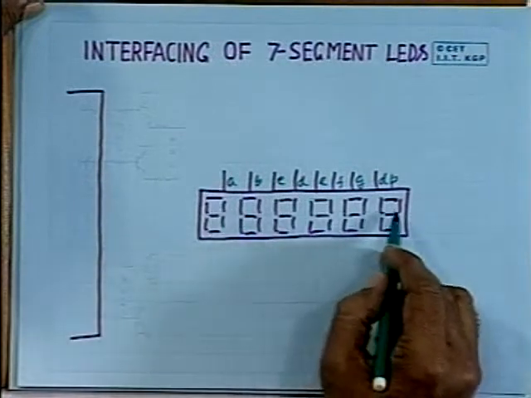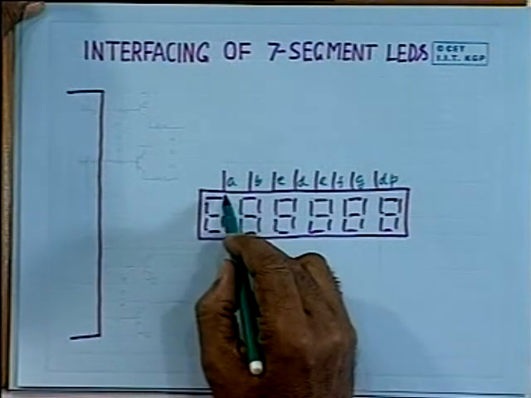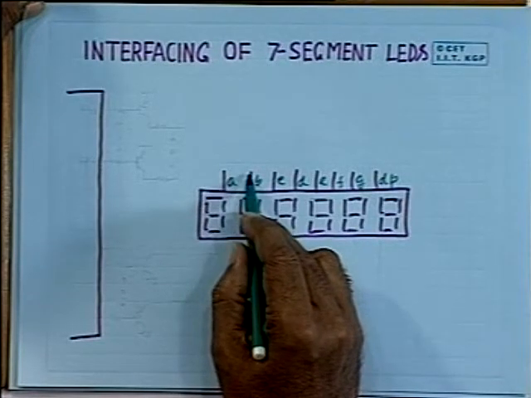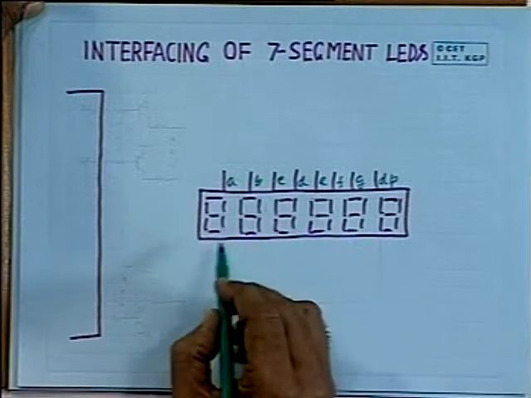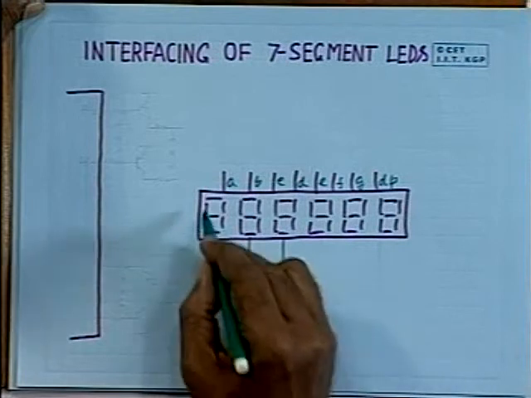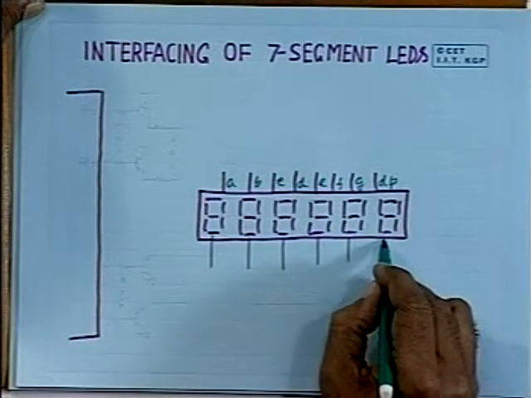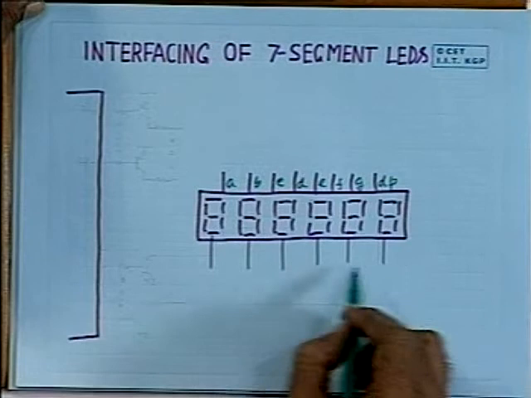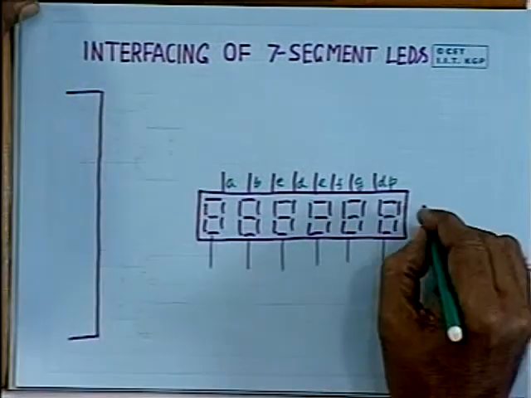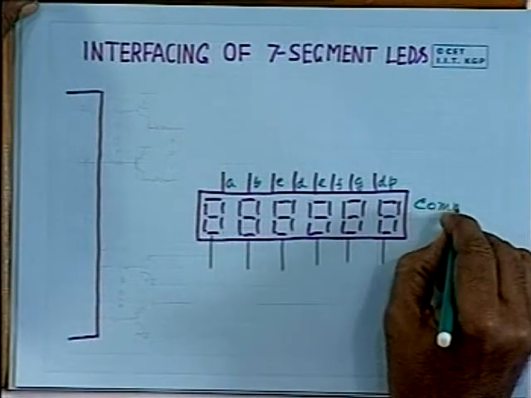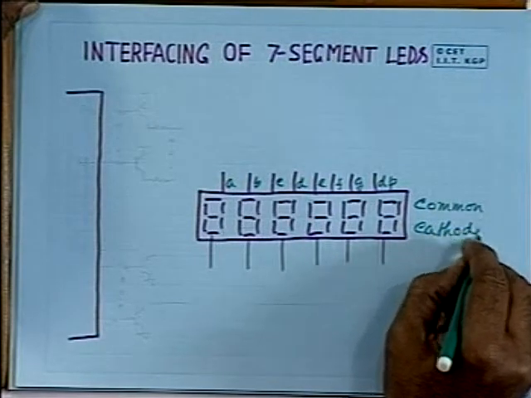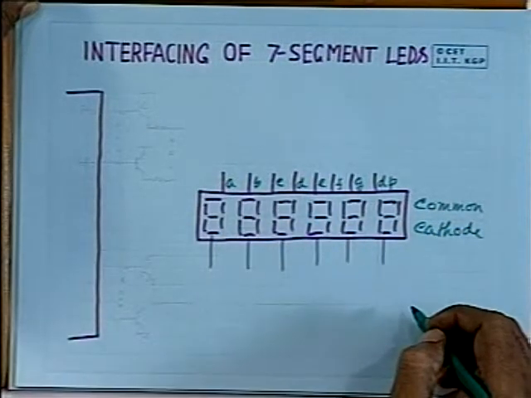For all these digits, all the A's are tied together and available as a single line. All the B's are tied together and available as a single line, and these are the common cathodes of each of these digits. So for 6 digits you will get 6 common cathodes. So here we have used common cathode type. Obviously, the circuit will be different if the LEDs are of common anode type.